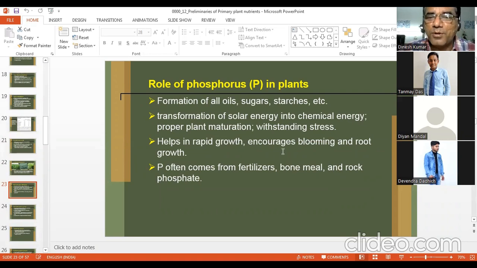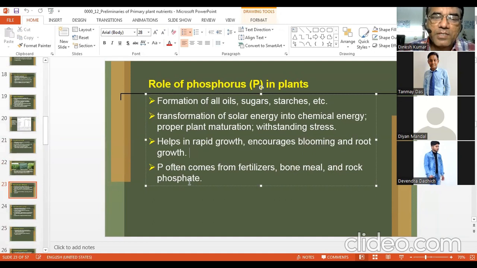So it helps in rapid growth, encourages blooming. Blooming means flowering, and root growth. Phosphorus often comes from fertilizer, bone meal, and rock phosphate. Of course, it is also there in the organic matter.